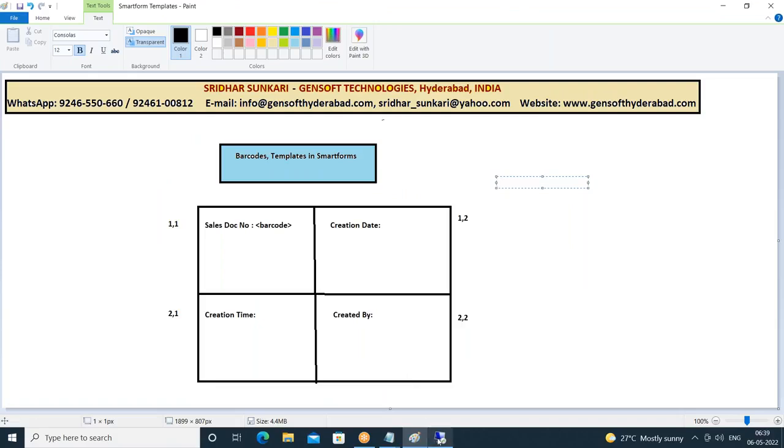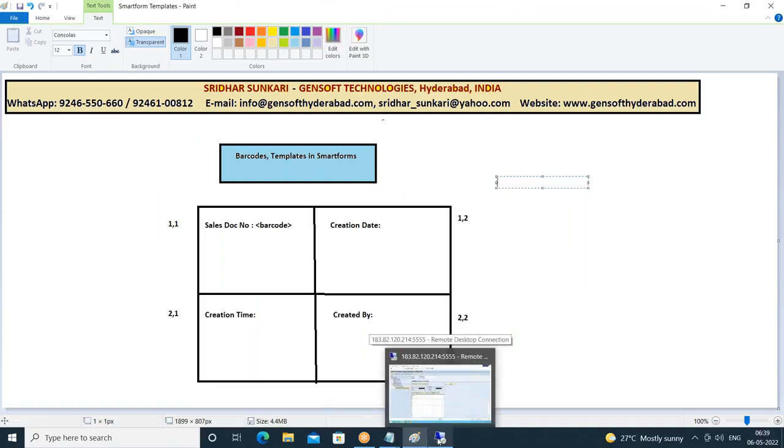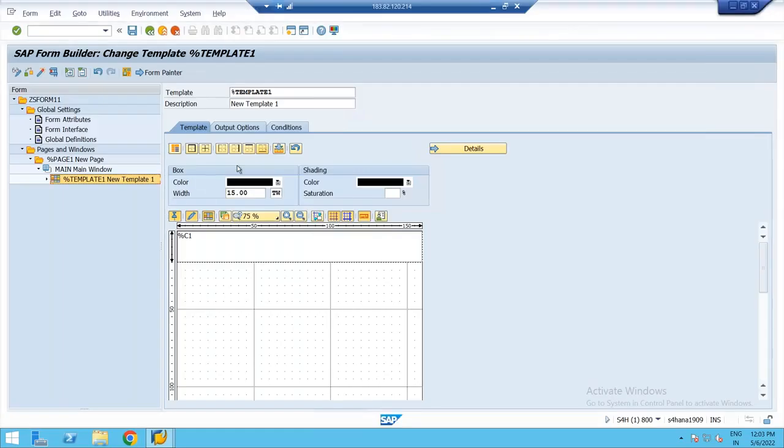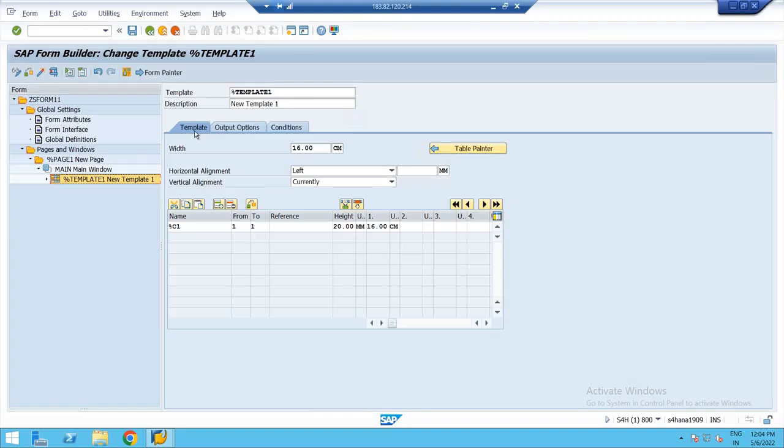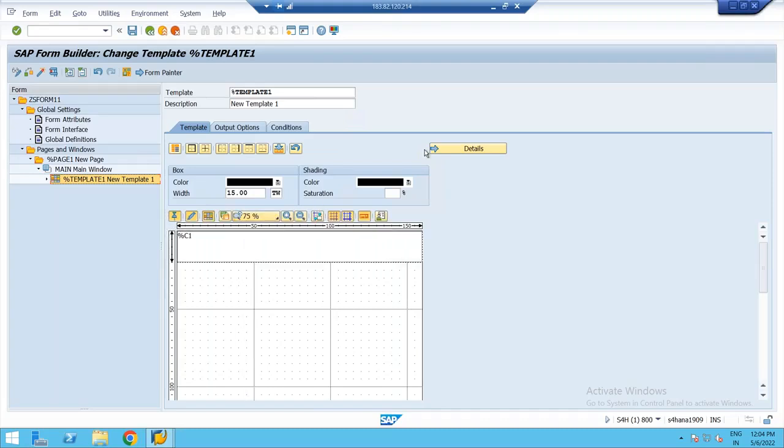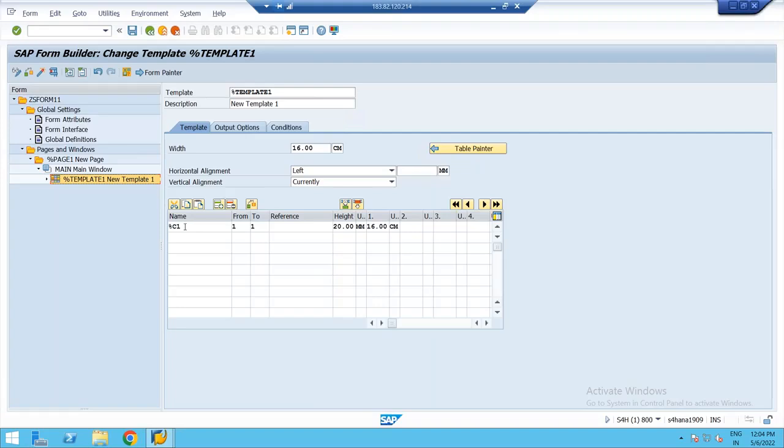What I'll do here, in the template tab, is go to the details button. I got something like this: from one row to one row.